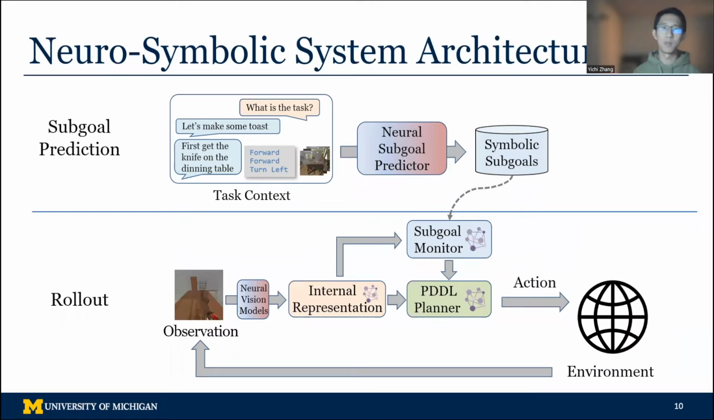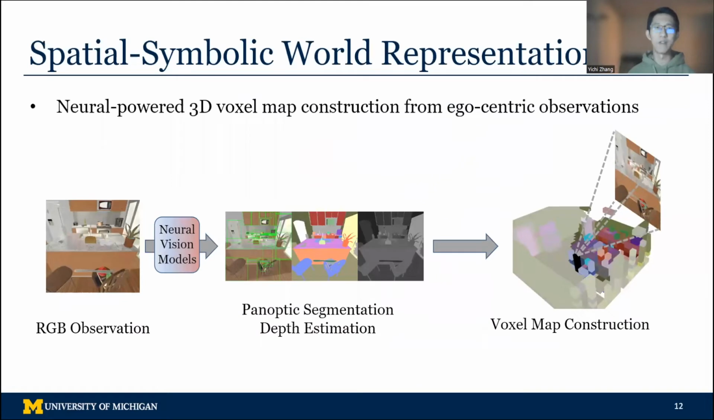Then the agent begins to roll out in the environment to complete all the predicted subgoals. At each step, the agent first updates its internal representation from the latest observation, then checks the task progress in the subgoal monitor. Finally, it uses a PDDL planner to generate the plan for the current subgoal and executes a planned action. To learn the internal representation from egocentric vision observation, DANLI first leverages a panoptic segmentation model to recognize the object instances, and a depth estimation model to get the depth information.